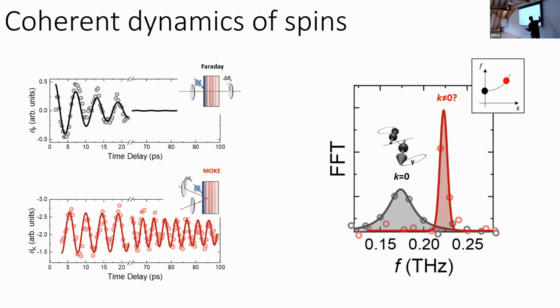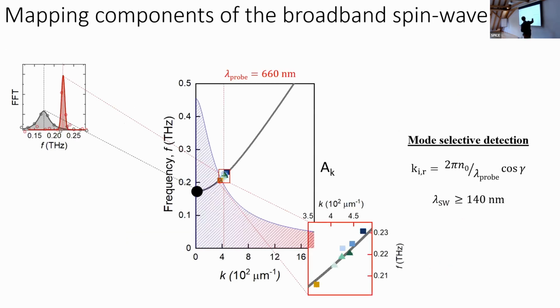So one way to assume that maybe what we see is higher frequency oscillations is basically nothing more than a magnon at a finite k vector. And to confirm this, we calculate the k vector based on a probe wavelength, and we found out that this frequency perfectly falls on the dispersion relation which unites frequency and wave vector of magnons.